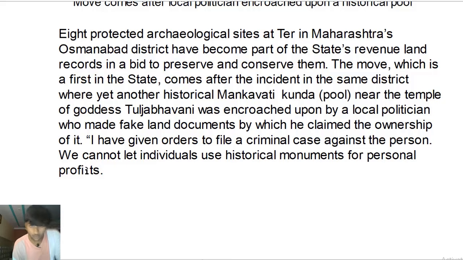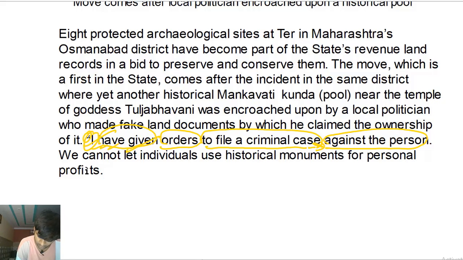So it starts with the quotation marks. See, it starts with the quotation marks. So this thing is going to be a quote. It's going to come from somebody. I have given, I is the subject, have given is the verb phrase. I have given what? Orders. Why? To file a criminal case against the person, giving information about the noun case.